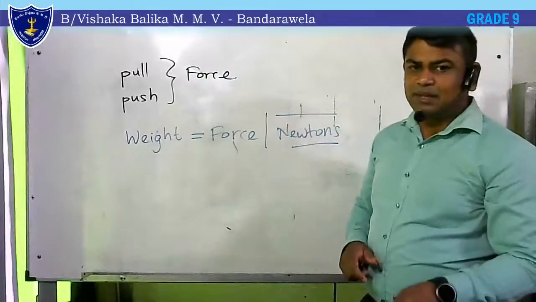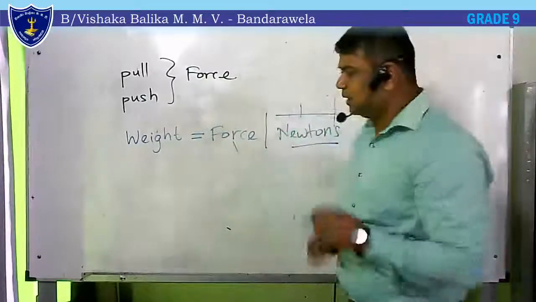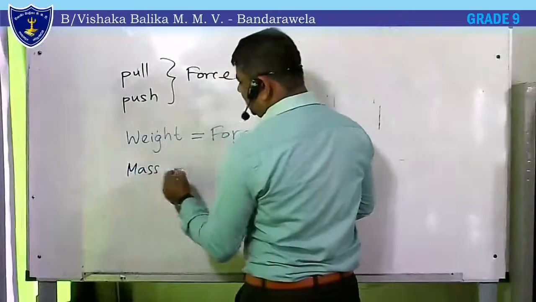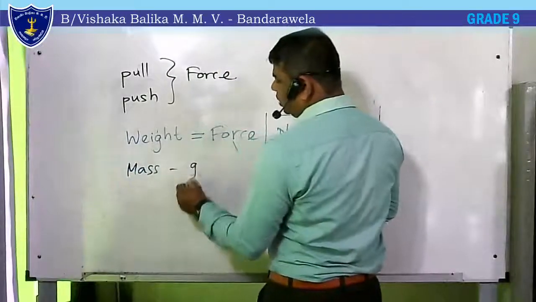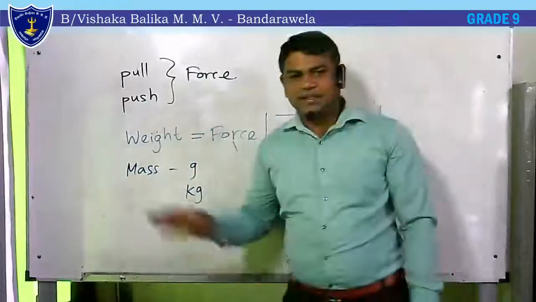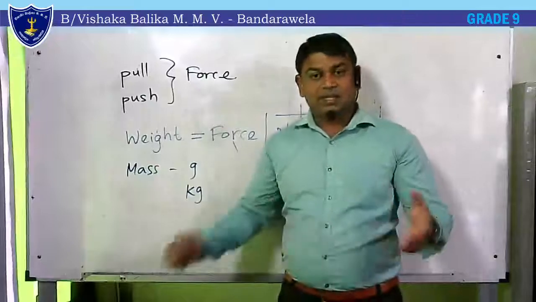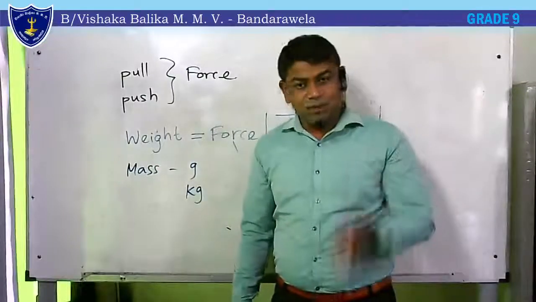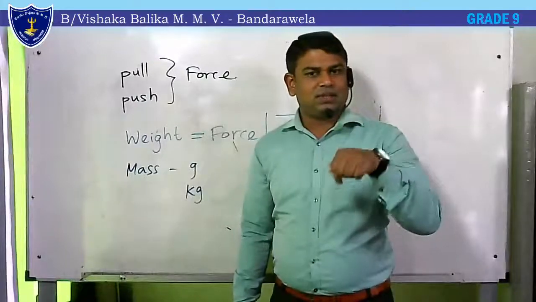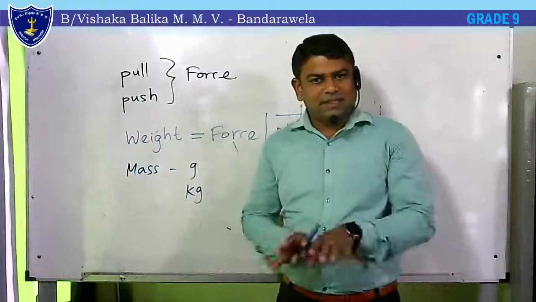But some people think weight is measured by the kilograms. That is wrong. Kilograms are used to measure the mass. Mass is measured in grams or kilograms. So is there a relationship between the mass and the weight on this earth? When we stay on the earth, always the gravity pulls the things down. Therefore, there is a force downwards, right? Gravity pulls the things down.